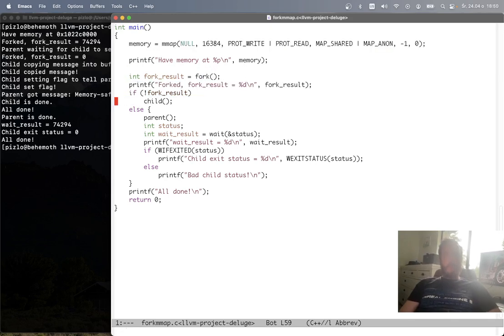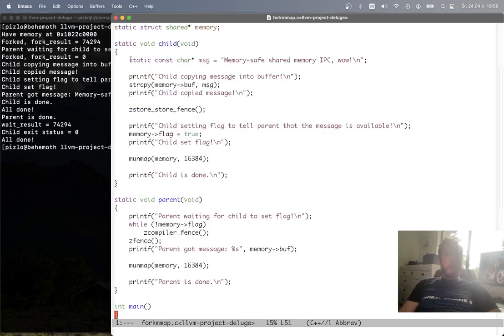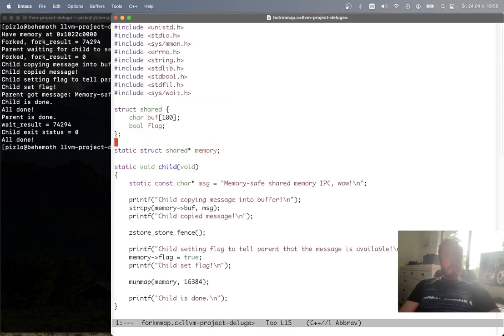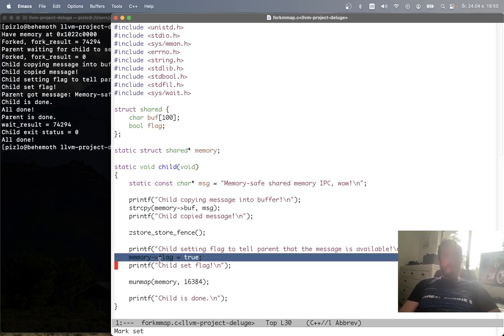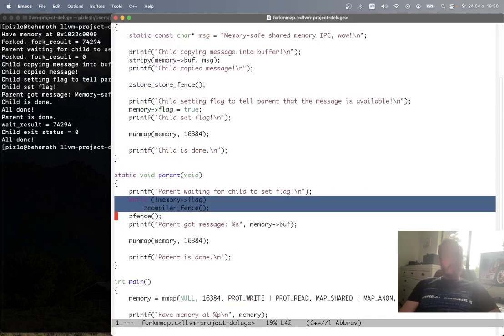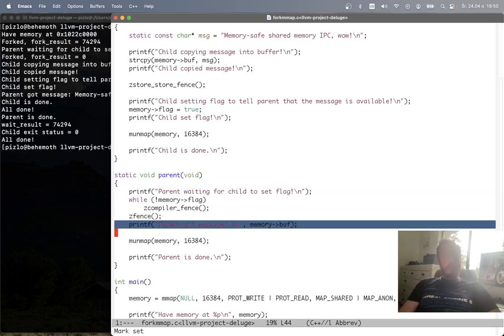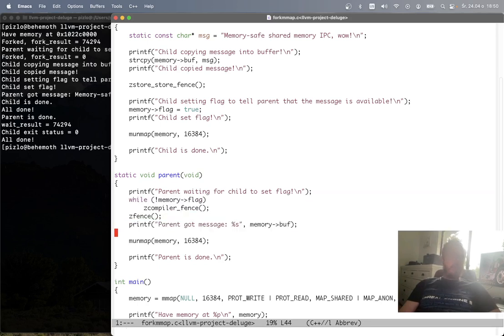And then inside the child, what it'll do is it will copy this message into a buffer. This buffer is stored in this shared struct that's allocated in that shared memory we allocated. After copying the message and doing a store fence, it will just set a flag telling the parent that the message is there. Afterwards, it unmaps the memory. And in the parent, we're going to wait for the flag to be set, and once the flag is set, we're going to print the buffer out.